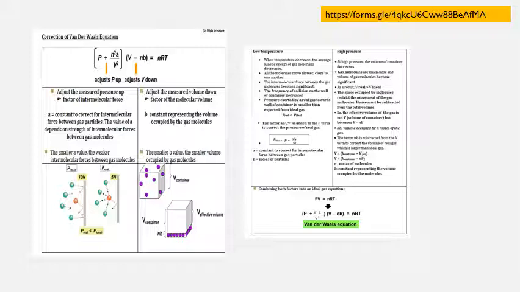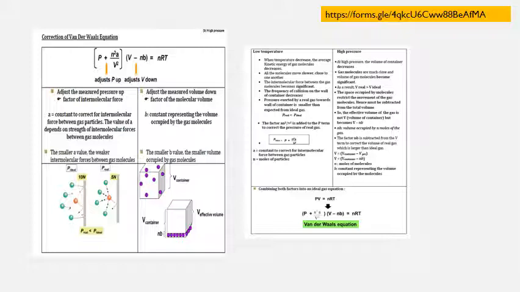So adjust the measured volume down, factor of the molecular volume. So b is a constant representing the volume occupied by the gas molecule. The smaller the value of b, the smaller the volume occupied by the gas molecule. So lagi kecil nilai b, lagi kecil lah nilai volume of the gas molecules kita. As you can see here, ini ada volume of the container untuk ideal gas, tapi untuk real gas as you can see, okay,